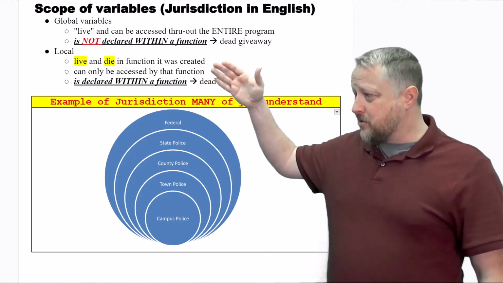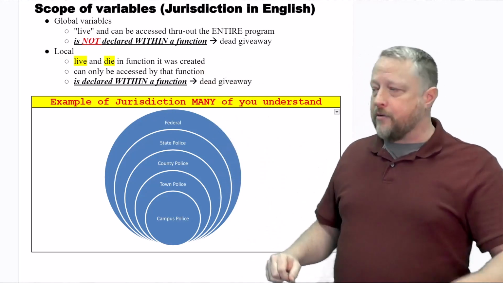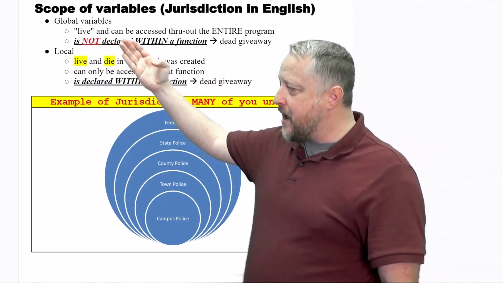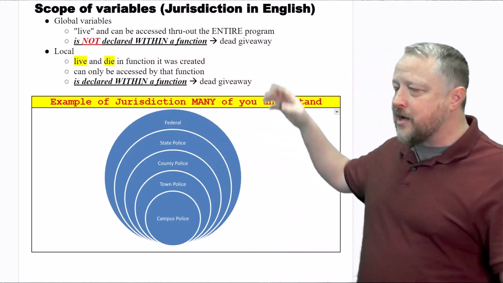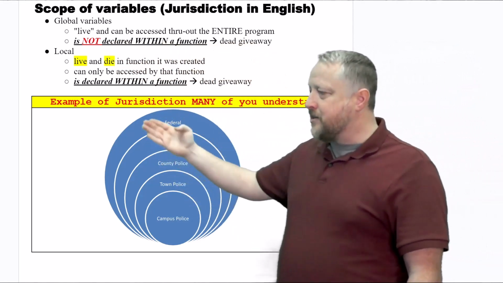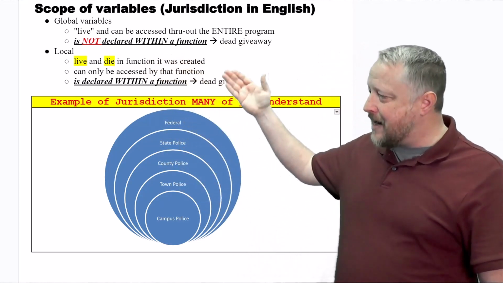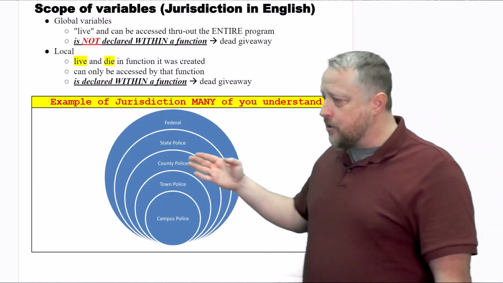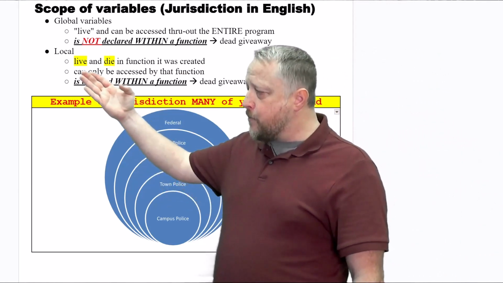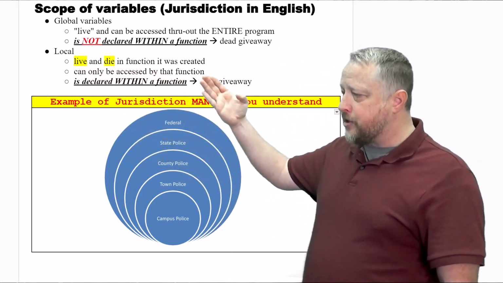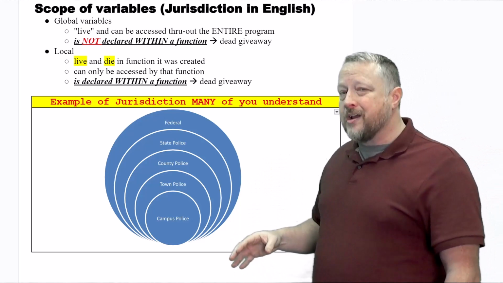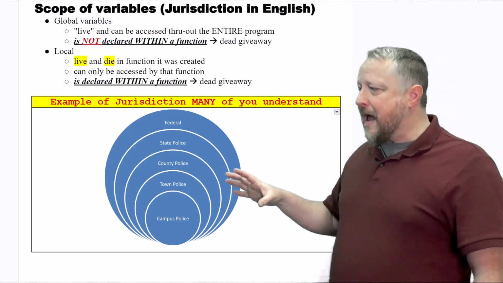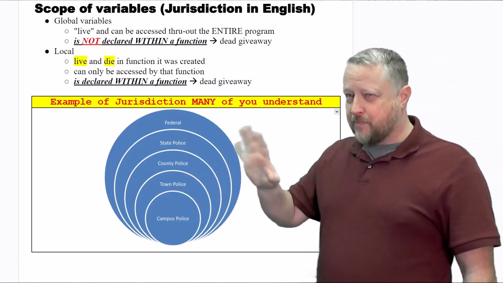Actually, of all things, the scope of variables in C++ and many other languages is very similar. Global variables can live and be accessed throughout the entire program. It is not declared within a function, and that is a dead giveaway if it happens to be a global variable. Whereas a local variable is going to live and die in the function it was created. Now, I'm going to say live, work, and die in the function it was created. I'm going to update that. You can only access it within that function unless you pass it, but we'll talk about that later.